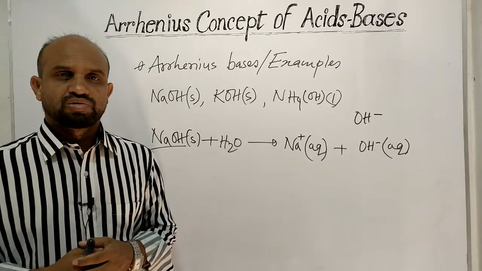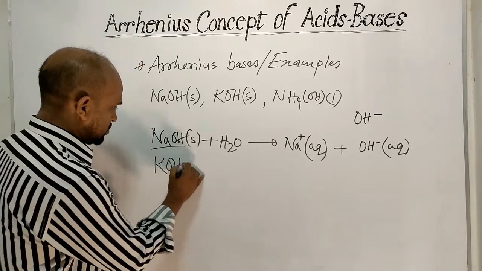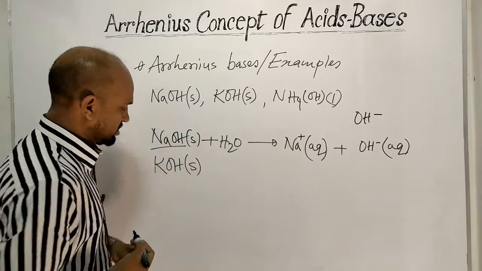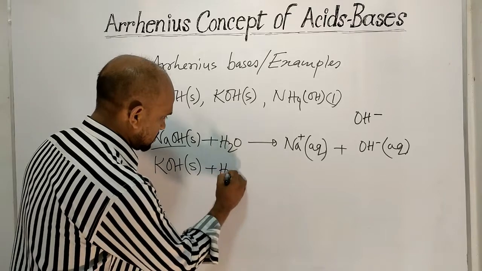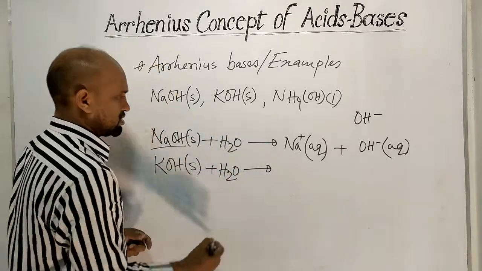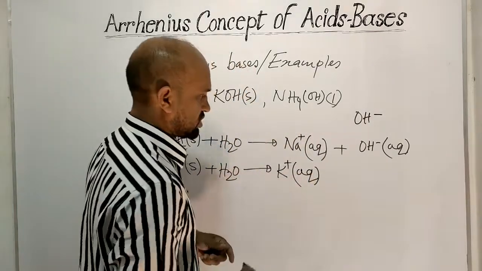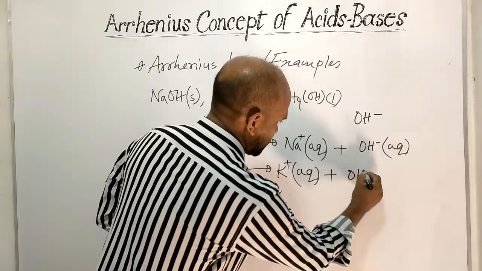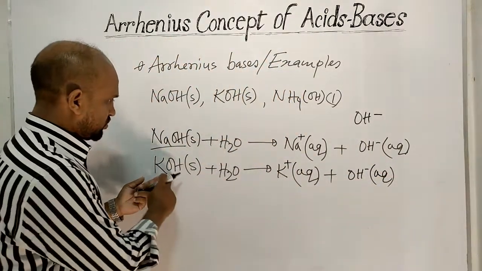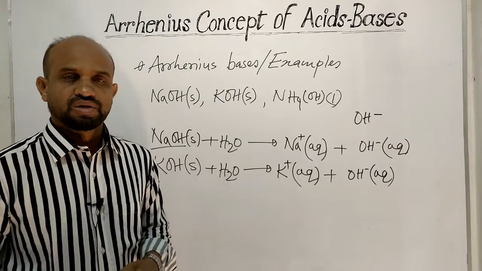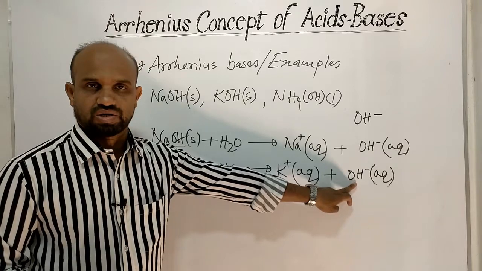Let's see about potassium hydroxide. Potassium hydroxide, which is solid at normal condition, when it is dissolved in water, then potassium ion is formed, which is surrounded by water. At the same time, hydroxide ion is formed, which is surrounded by water. So potassium hydroxide is a kind of Arrhenius base because it can produce hydroxide ion in water.